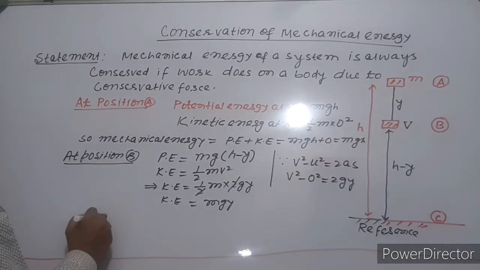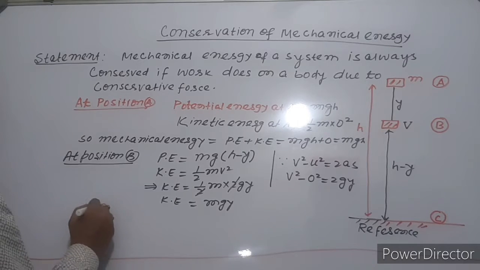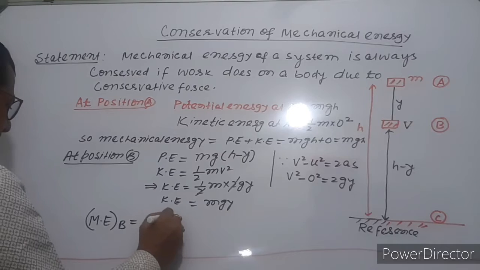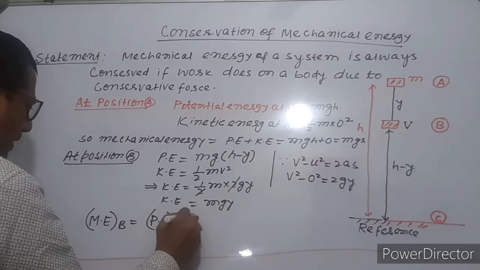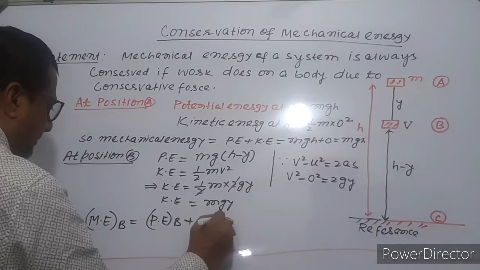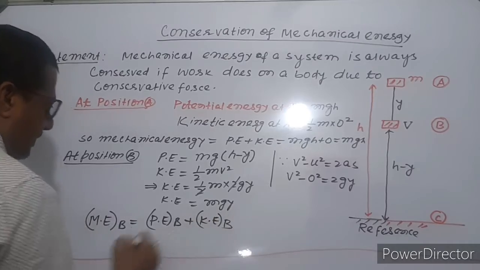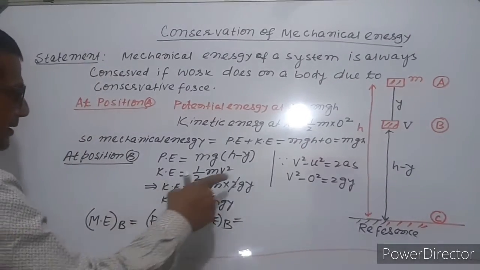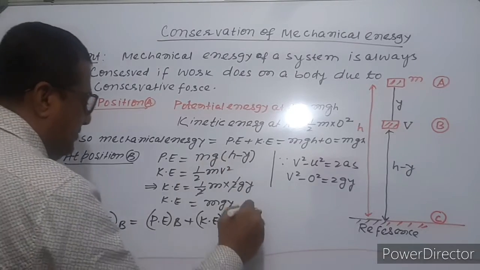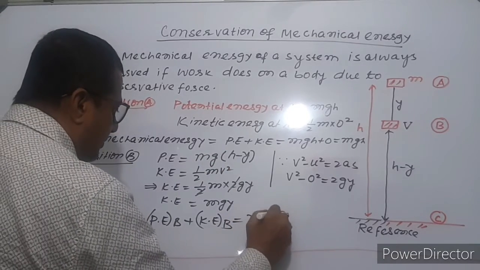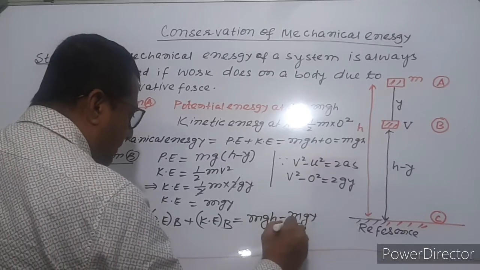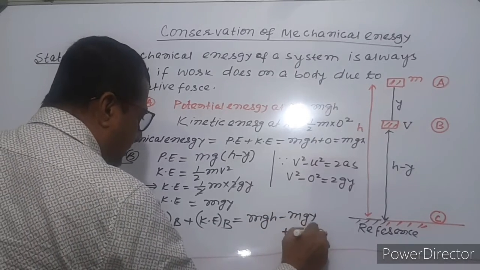So mechanical energy at B equals potential energy at B plus kinetic energy at B, that is mgh minus mgy plus mgy.